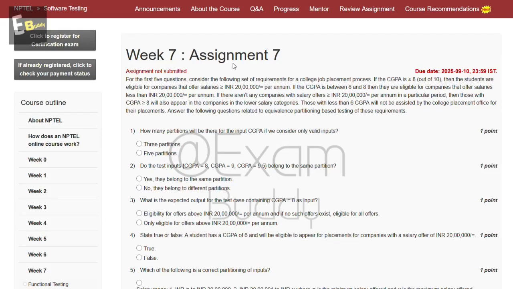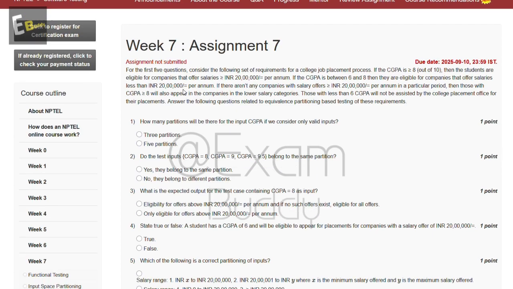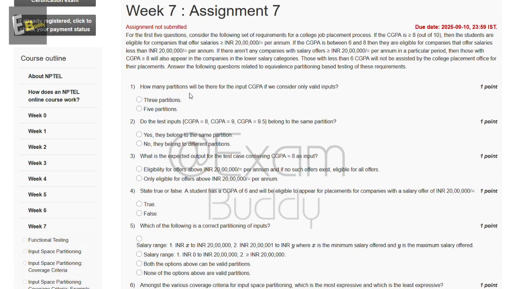Now let's do our assignment, Software Testing, week 7, assignment 7. The first question is, how many partitions will there be for the input CGPA if we consider only valid inputs? The options are 3 partitions, 5 partitions. So the answer to our first question is A, 3 partitions.